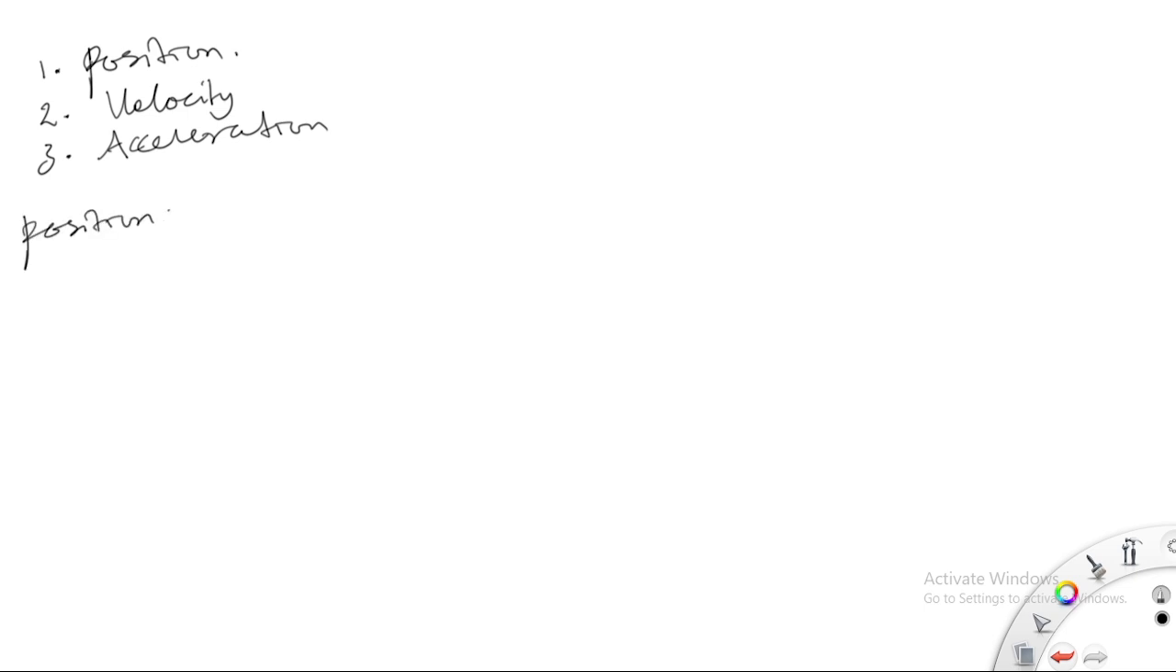Alright, under kinematics we will look at, one, position; two, velocity; then three, acceleration. So let's start with that. Now, what is position?